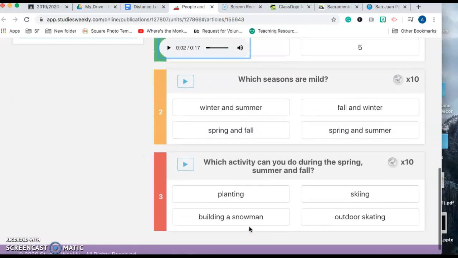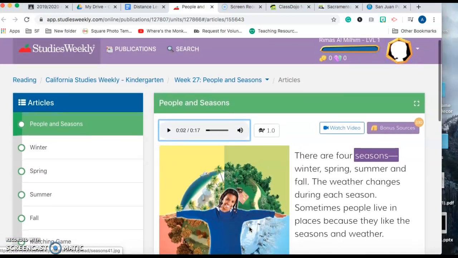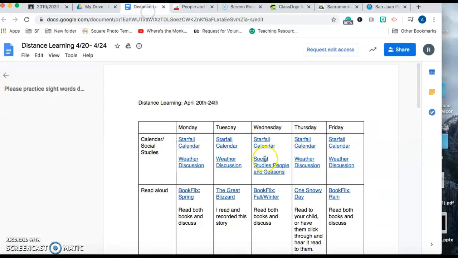Okay, so you get to choose how much or little of this, but this is our grade level standard topic of the week for history and social studies. I'm going to go back over. We just have one of those.